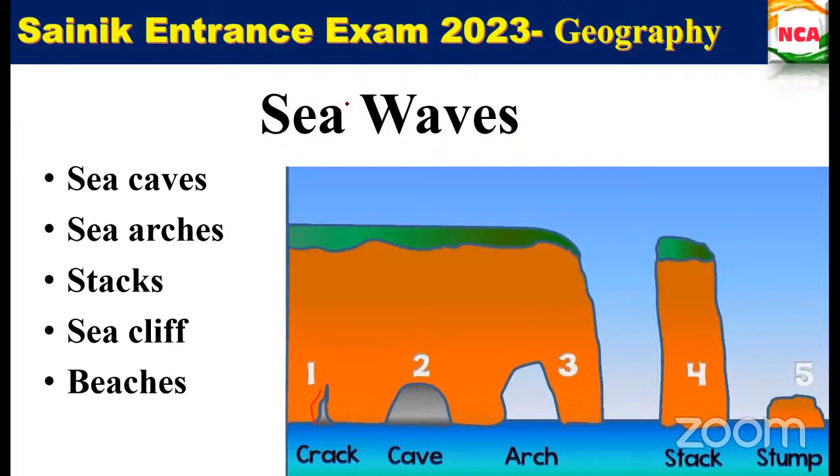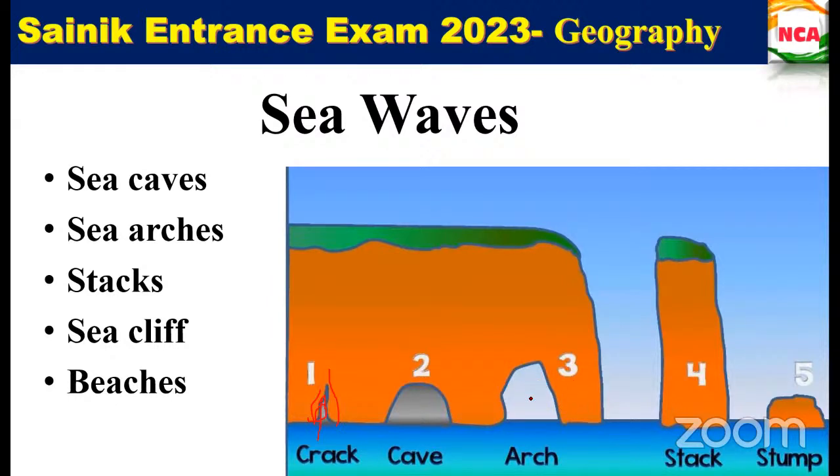So the sea waves we are talking about occur because of ocean currents. If you see this crack, first the crack is formed because this part is eroded easily. Day by day, when the waves hit this region, a crack is formed. After that it becomes a cave, as a portion has been eroded. After that the whole arch will be formed. That is the sea arch.